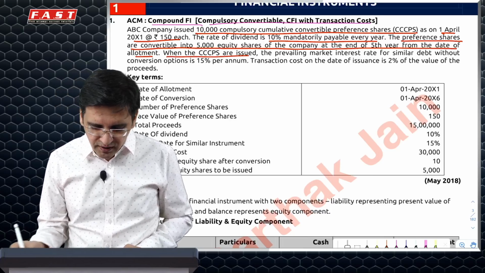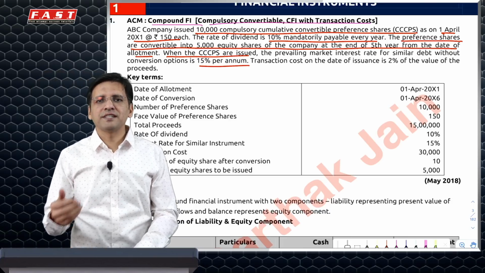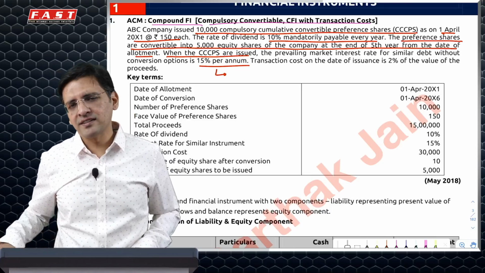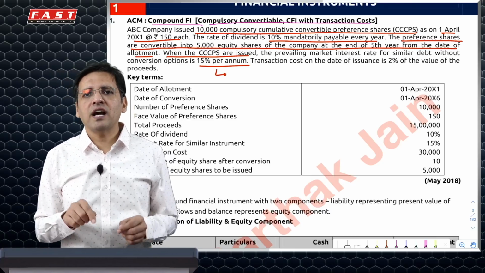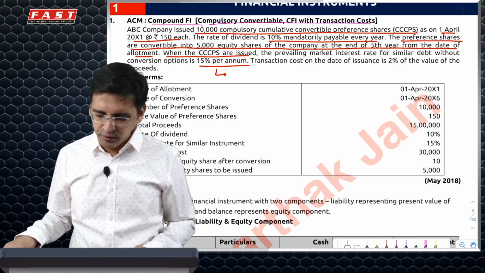When they were issued, a similar instrument carried 15%. So by giving the conversion option, you've basically saved on some interest. We will use this as the market interest rate, as the base rate. Had there been no transaction cost, this would have been the effective interest rate. But because of transaction cost, this needs to be recomputed.